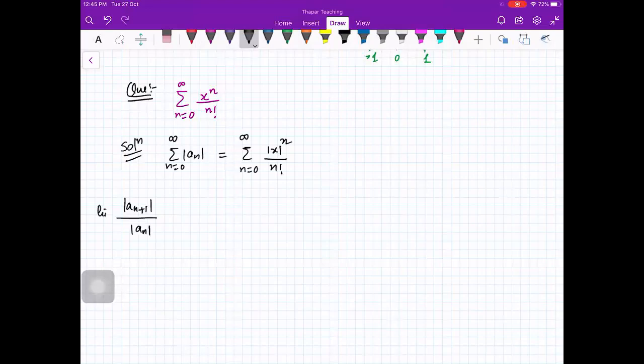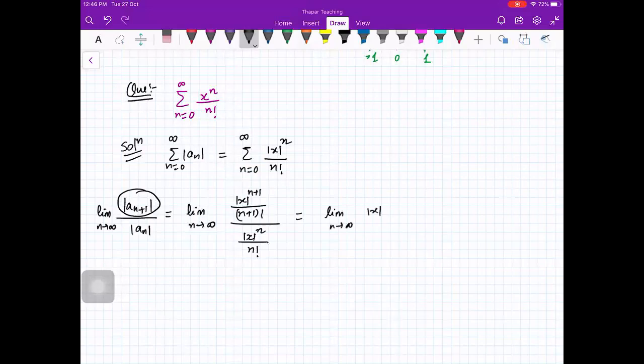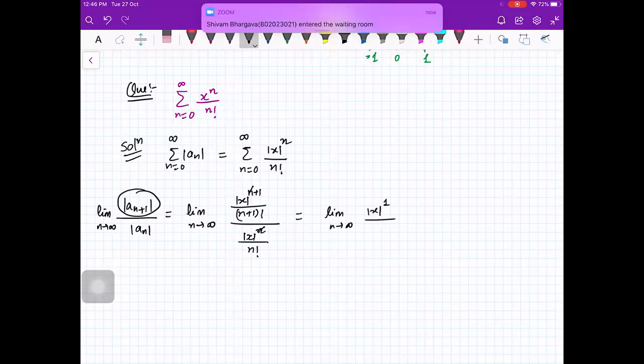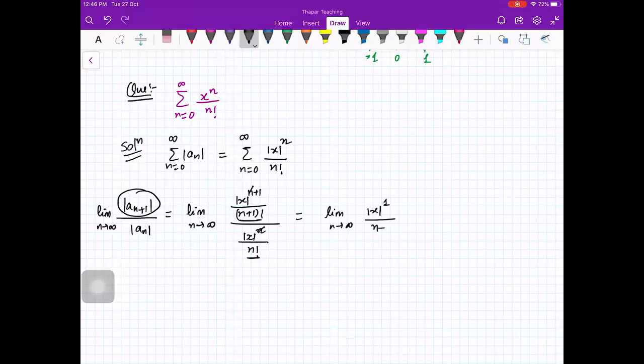So you have to take limit n going to infinity. What is this? This is mod x raised to power n plus 1 upon n plus 1 factorial divided by mod of x raised to power n upon n factorial. So this is equal to limit n going to infinity mod x, as x raised to power n and n will cancel, so you have only one power, and here n plus 1 factorial and n factorial. You will cancel n factorial and you will be left with n plus 1. So now can you tell me what is this limit?